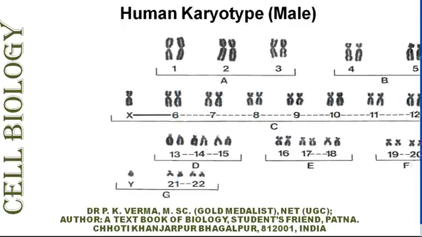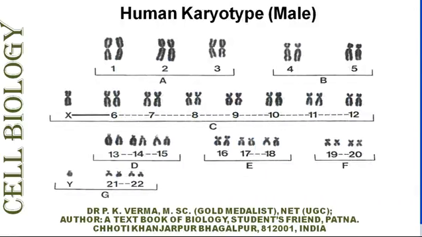It is a karyogram of a male. You can see that chromosomes are arranged according to their length. Chromosome X is placed in between the 5th and 6th chromosome, and the Y is placed in between the 21st and 20th chromosome.